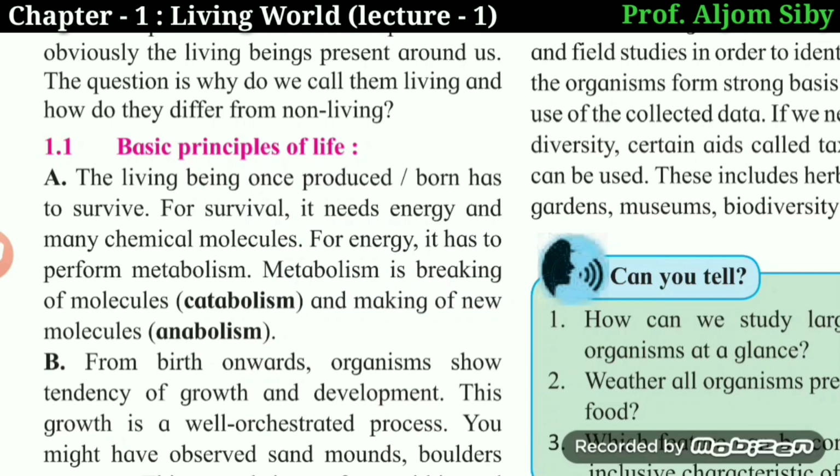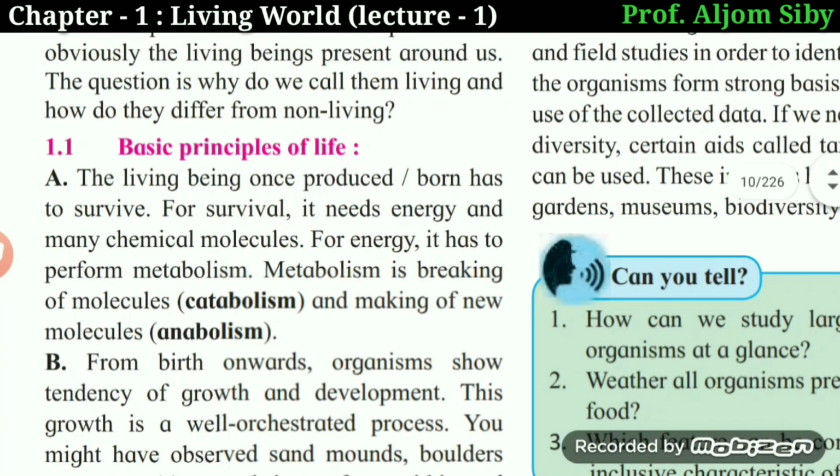So the totality of all the reactions that take place in the cell is called metabolism. Metabolism is made up of two types, anabolism and catabolism. We're going to see what anabolism is and what catabolism is.